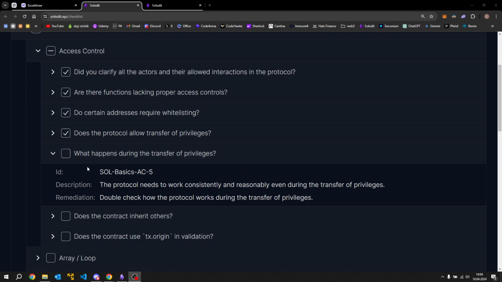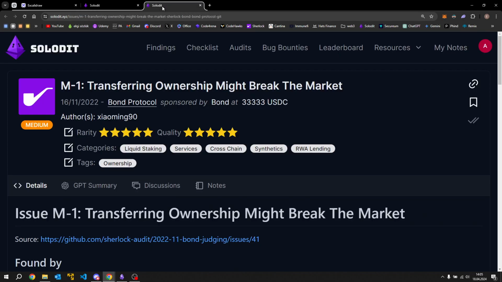Let's check out fifth access control vulnerability. What happens during the transfer of privileges? The protocol needs to work constantly and reasonably even during the transfer of privileges. It's similar to the previous one but slightly different. Here is a real-world example for this.